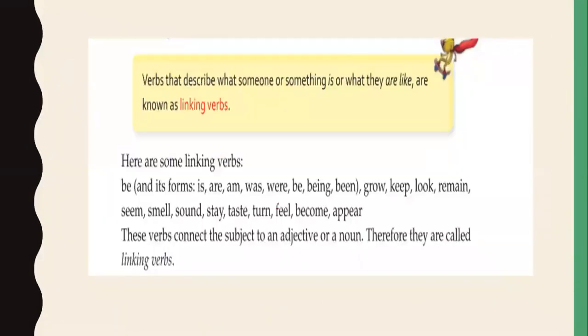So verbs that describe what someone or something is or what they are like are known as linking verbs. Here are some linking verbs. Be and its forms: is, are, am, was, were, be, being, been. Grow, keep, look, remain, seem, smell, sound, stay, taste, turn, feel, become, appear. These are all linking verbs. These verbs connect the subject to an adjective or a noun. Therefore, they are called linking verbs.